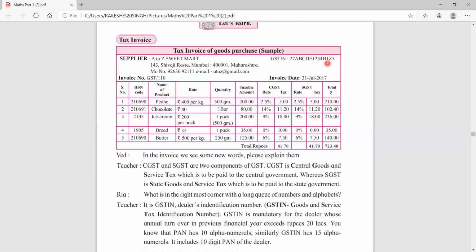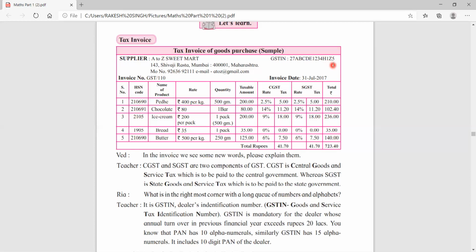Then after that there is a 1. Now what is the meaning of this 1? 1 represents the registration number. Suppose this supplier registered, it has only one shop, so he will write 1. If there are two shops, so 2, like that 3, 4, 5, 6. If it is 10, then he will not write 10, he will write A. Then 11, so he will write B. So this way you can register your firm. What about Z then?